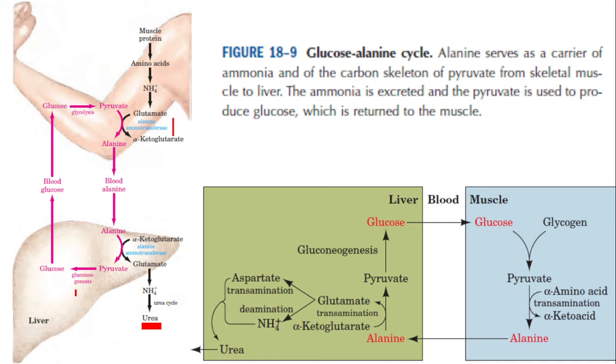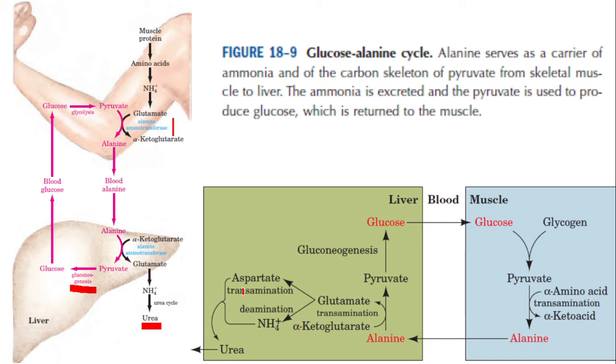You have studied the pathway gluconeogenesis. Pyruvate is used for the formation of glucose by means of gluconeogenesis, and that glucose is transported through the bloodstream towards the muscles, where it undergoes glycolysis. So this pathway is simply transporting the amino group from the muscle to the liver. And what is going to happen to that amino group? It is going to be eliminated in the form of urea.